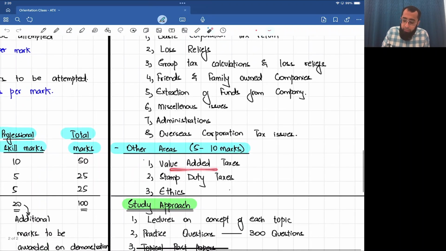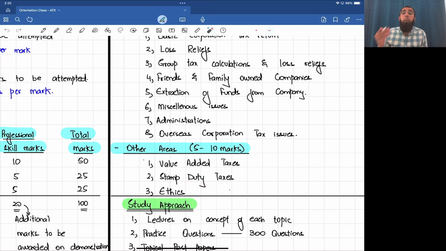Then there is value-added tax, which is charged on your spending. In some countries, it is called sales tax. In the UK, it's the value-added tax, the VAT. Okay. How value-added taxes are calculated and its rules, we'll be looking at that. Obviously, all of this will be covered in detail as we go through the course.